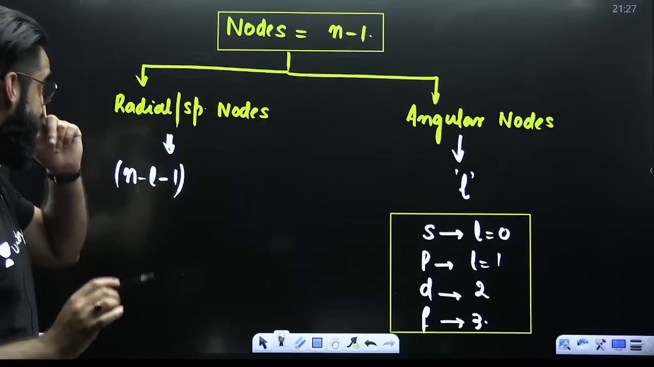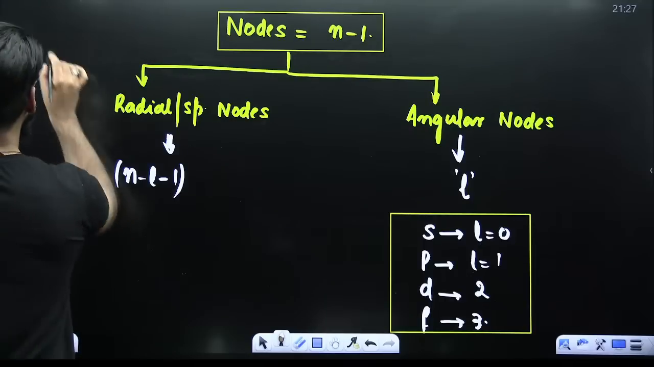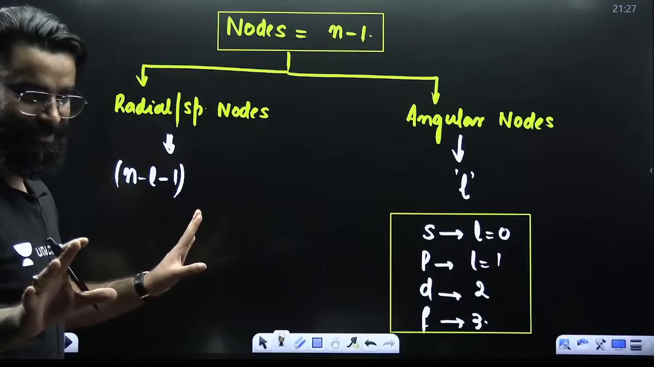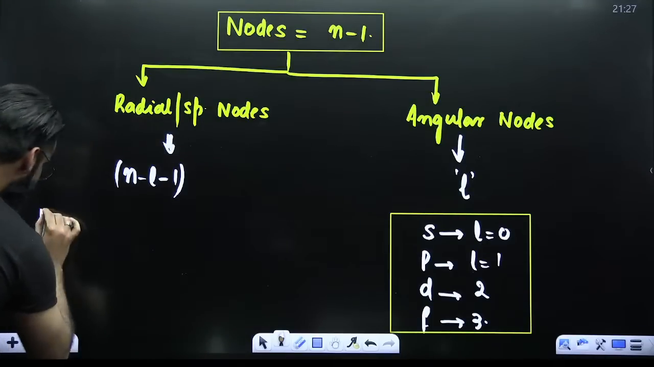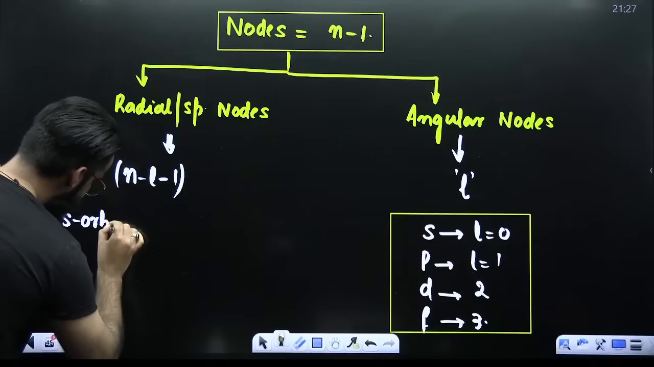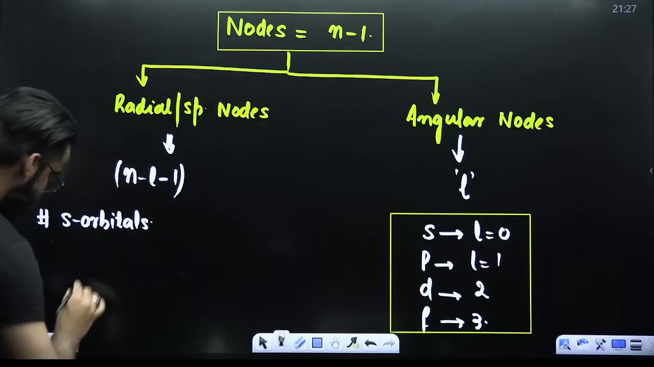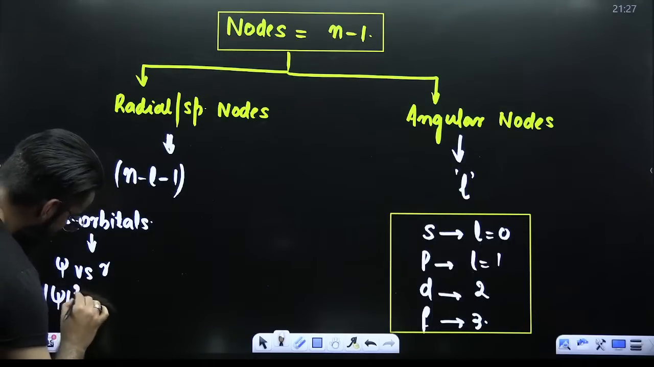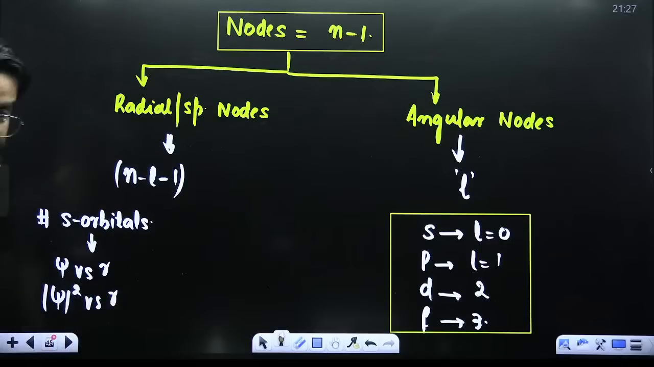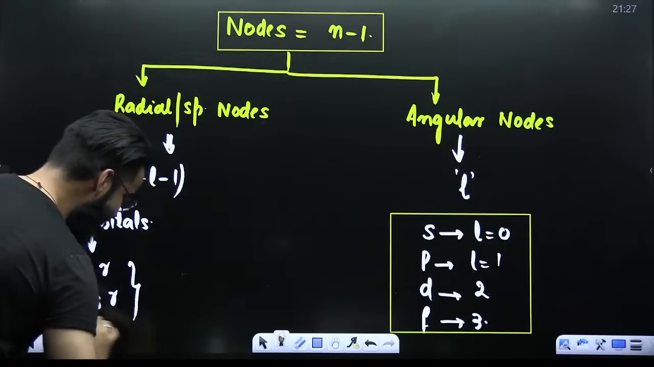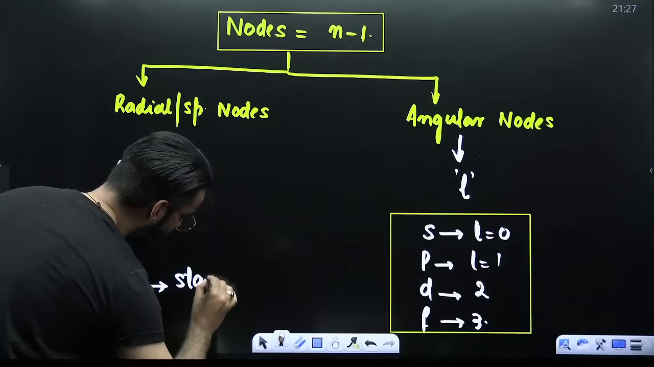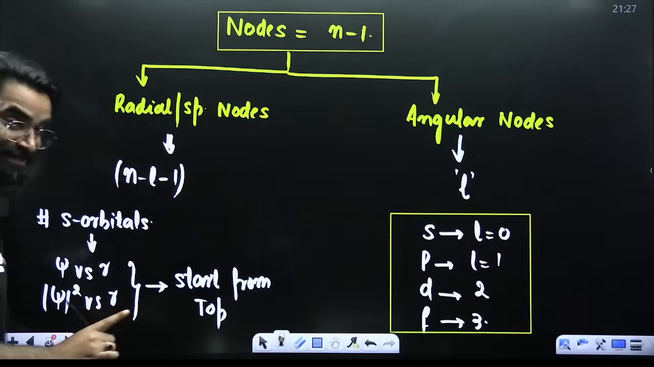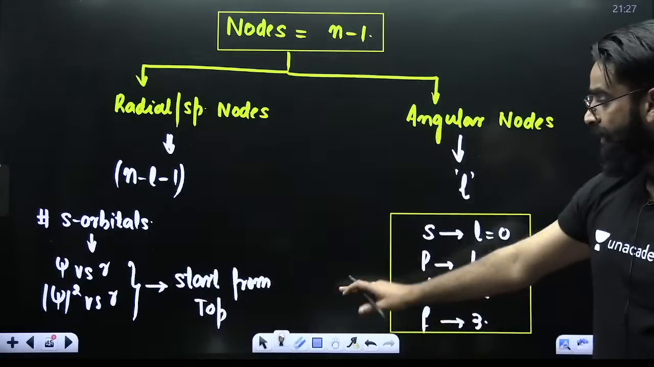Now, my dear students, one more thing. Remember directly. I'm just giving you the tricks to do the questions. Remember, in case of s orbitals, psi versus r and psi square versus r, in the graph, they start from the top. First of all, remember all these things. You'll see how easily you are going to draw the graphs.